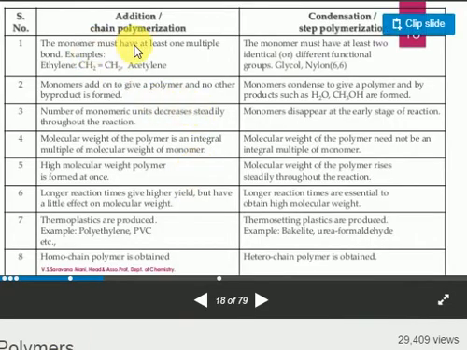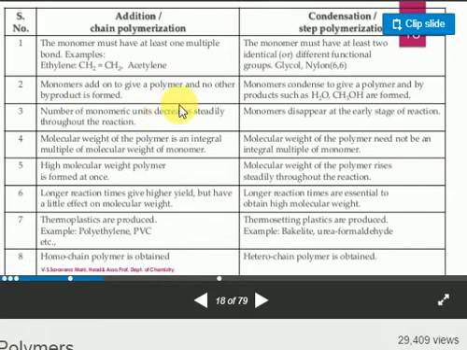Here they have very clearly: addition polymers, chain polymerization, and condensation polymerization, step growth polymerization. In addition polymerization, consider that the monomer must have at least one multiple, double bond. Clear? So here the monomers add one to one to give the polymer. Monomers are joined together to form a polymer. The number of monomer units decreases steadily throughout the reaction.